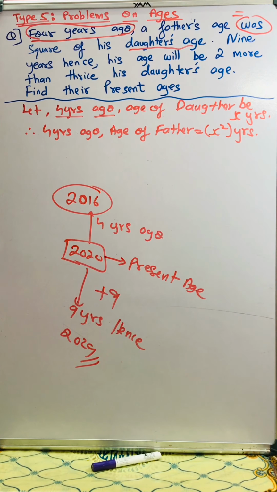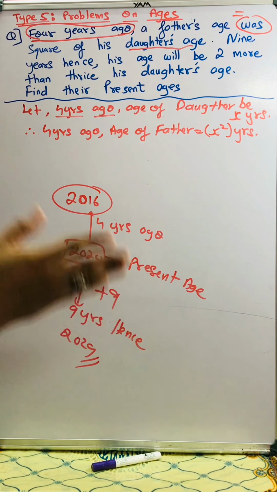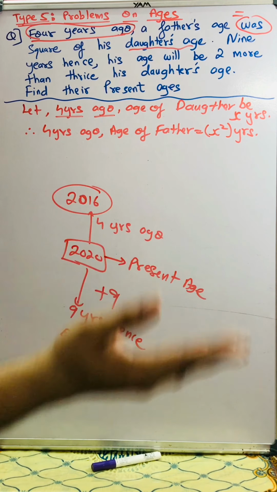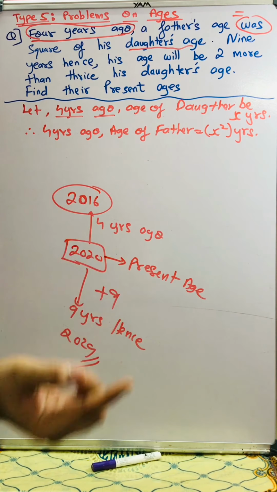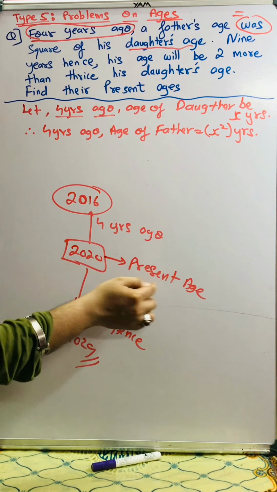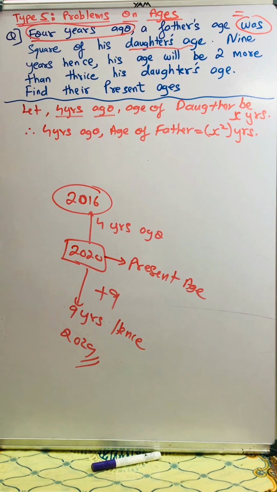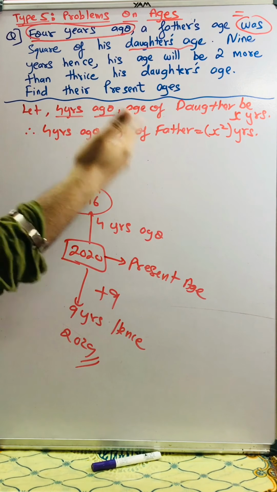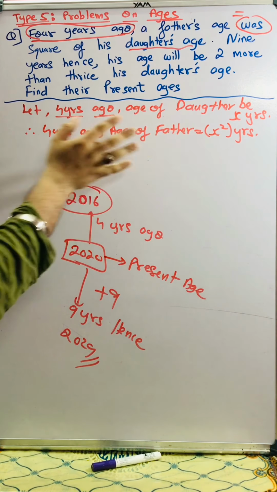In all the questions of ages, whenever the data is given 3 years ago, 3 years before, 4 years after, 4 years hence, all the calculations are from the present age. But at the start we were not aware of the present age, so we made our assumptions depending upon the ages 4 years ago.